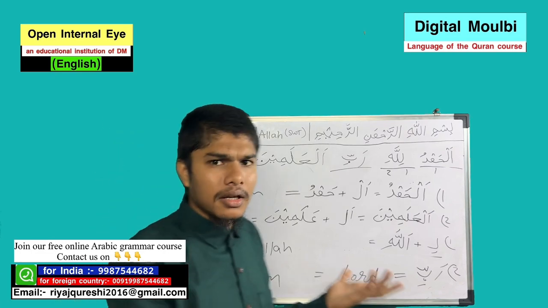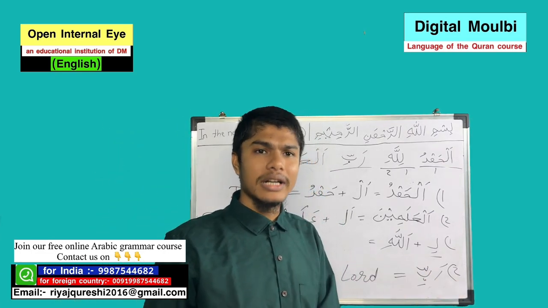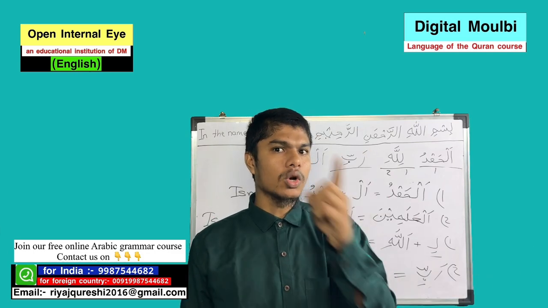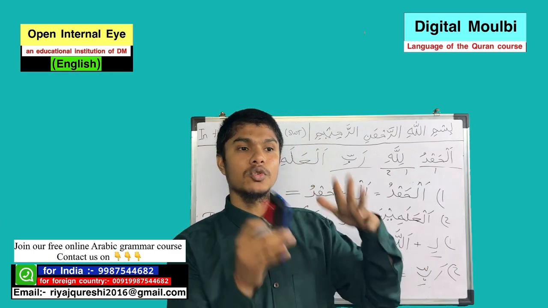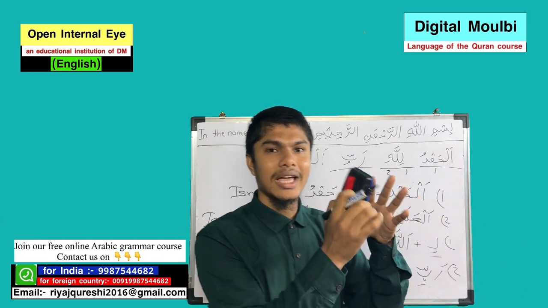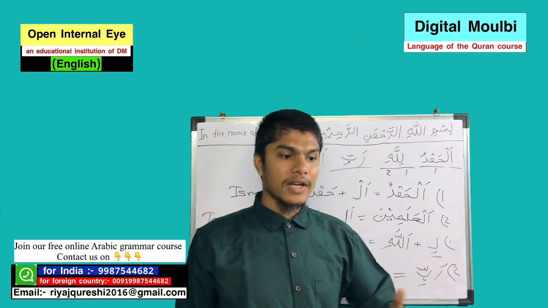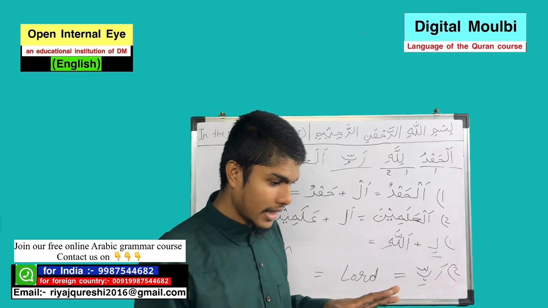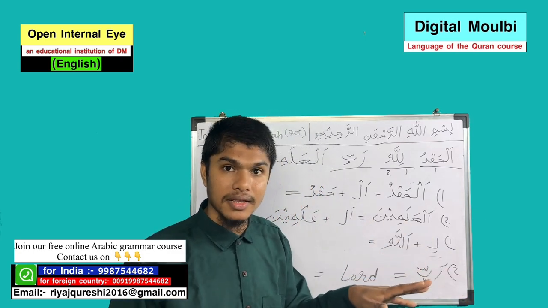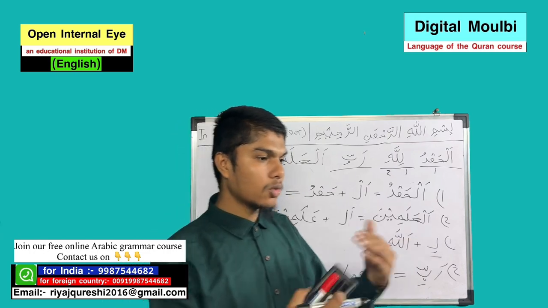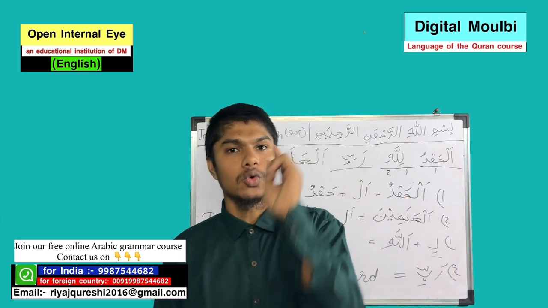It is easy to understand. Next time when you are reading the Quran, you have to try to recognize those words of ism. First, you have to recognize signs of ism. Just look if any word has alif lam in the beginning or tanween at the end. If you find a word has alif lam in the beginning, that word is an ism.